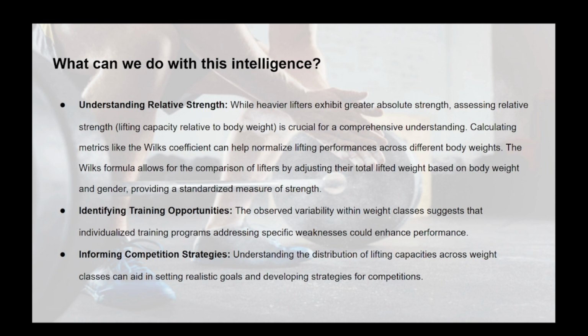And what can we do with this intelligence? So understanding relative strength: while heavier lifters exhibit greater absolute strength, assessing relative strength, lifting capacity relative to body weight, is crucial for comprehensive understanding. Calculating metrics like the Wilks coefficient can help normalize lifting performances across different body weights. The Wilks formula allows for the comparison of lifters by adjusting their total lifted weight based on body weight and gender, providing a standardized measure of strength.